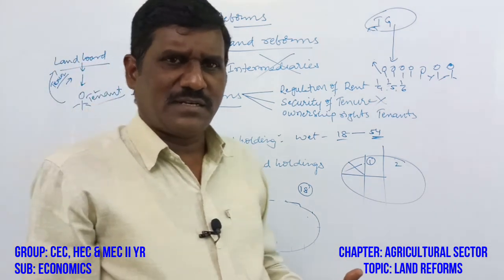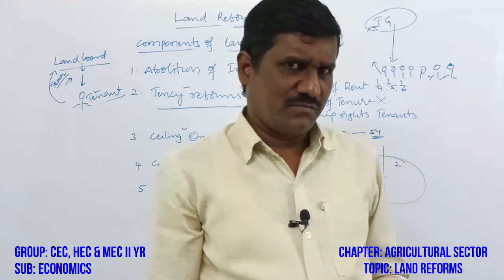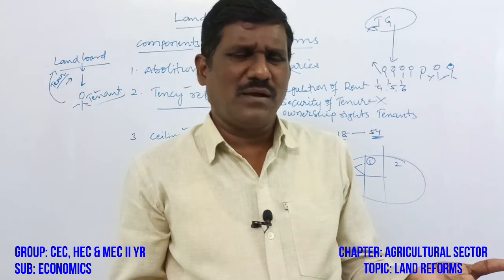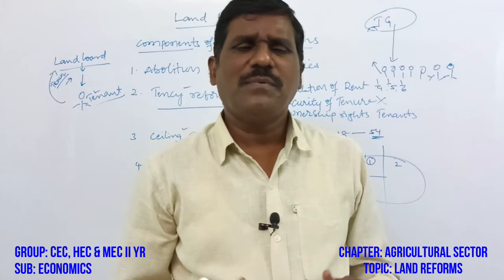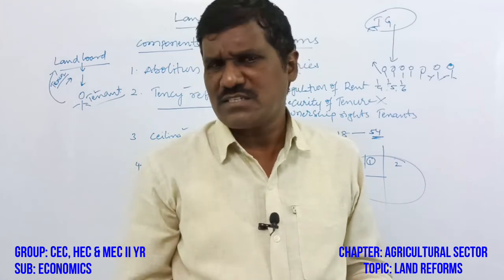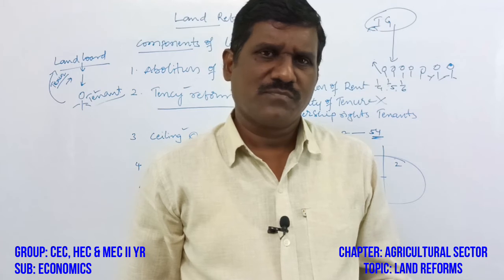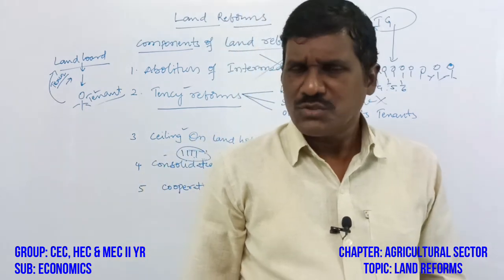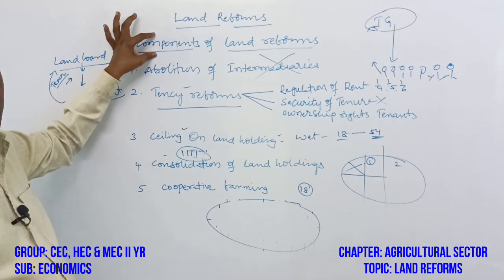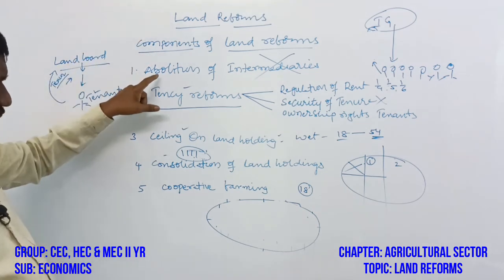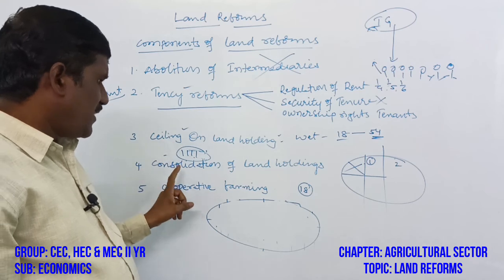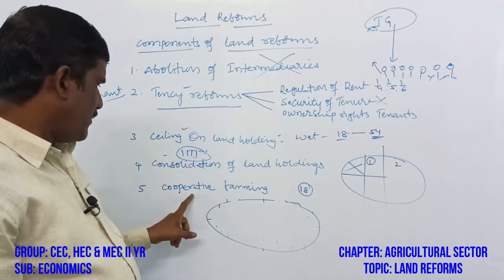But the farmers are not interested in cultivation of such type of cooperative farming. So many acts are implemented, but even though the people do not support them, and so many factors are there for the failure of land reforms in India. Anyhow, these are the major components of land reforms in India: abolition of intermediaries, tenancy reforms, ceiling on land holdings, consolidation of land holdings, and cooperative farming.